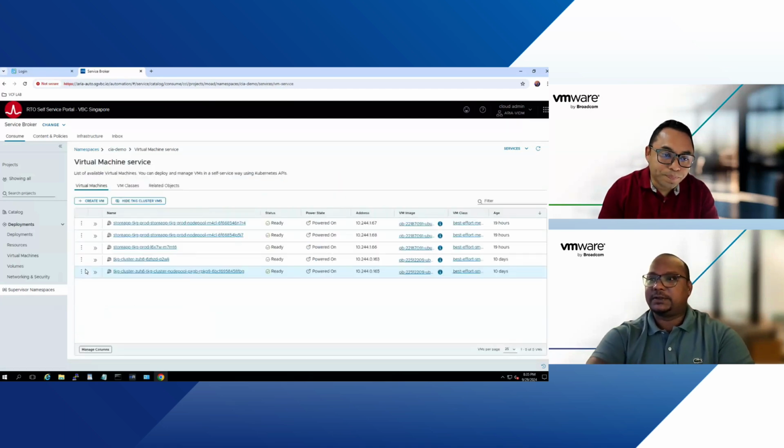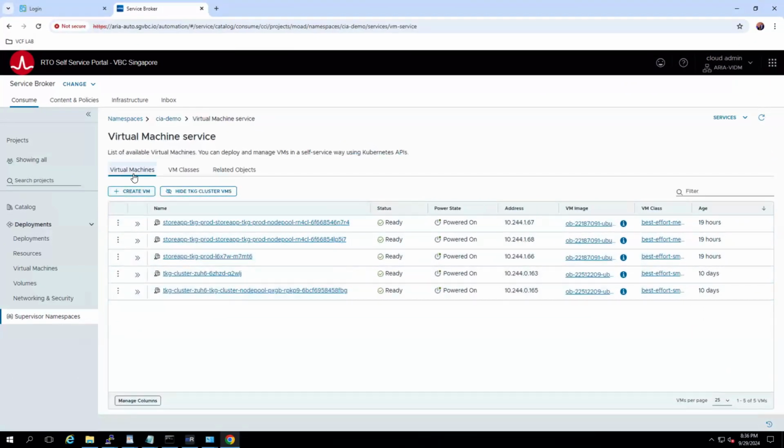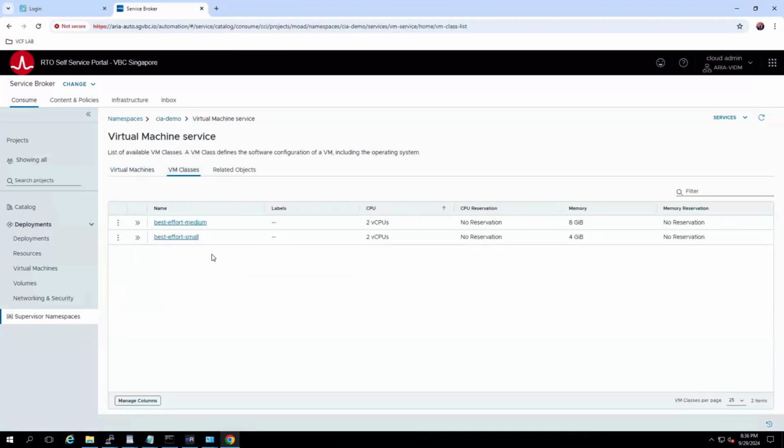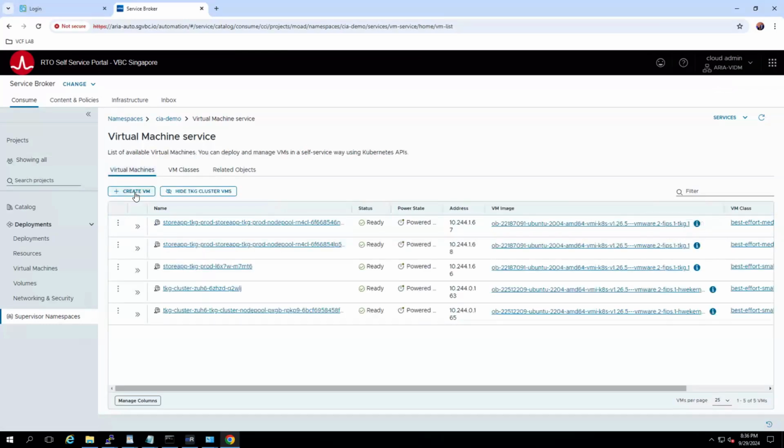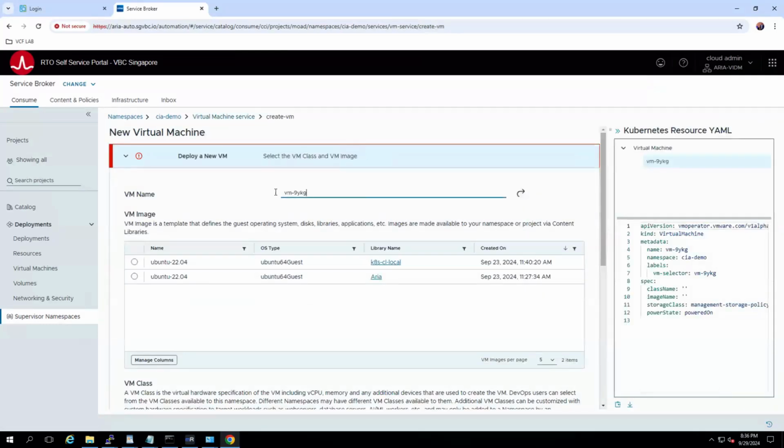If I quickly go into this, you have options like virtual machines, and what t-shirt sizes are allowed for this particular customer or user. So only medium and small, no large available for this consumer to use. So let's go ahead and create a new VM. I'm going to give it a name like episode 3 demo.